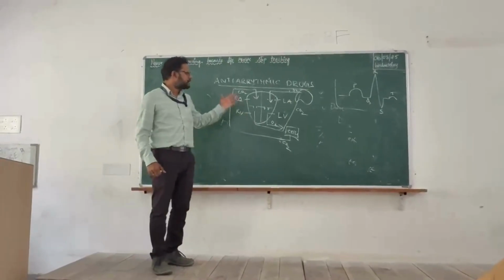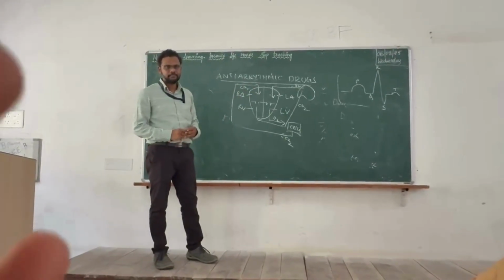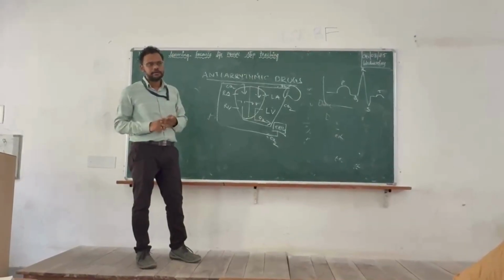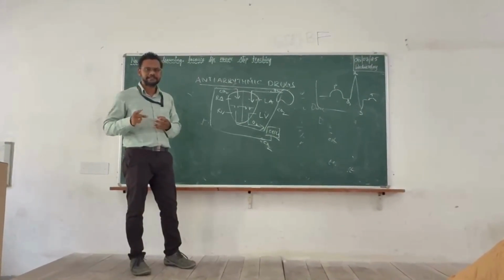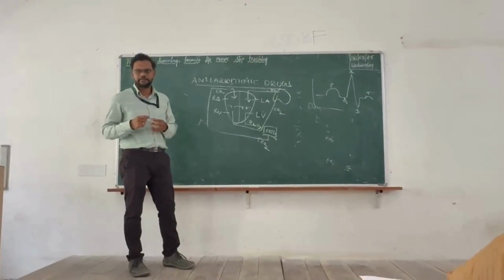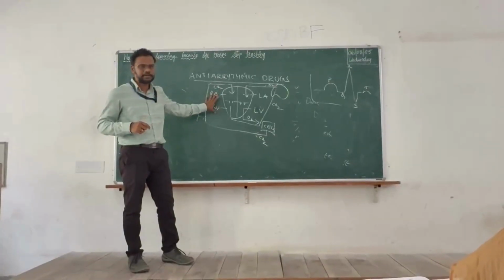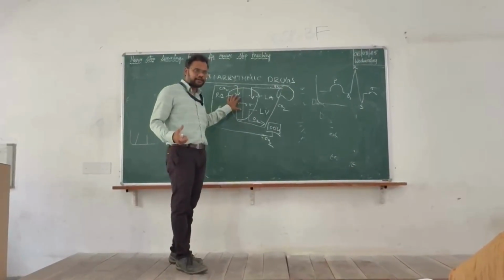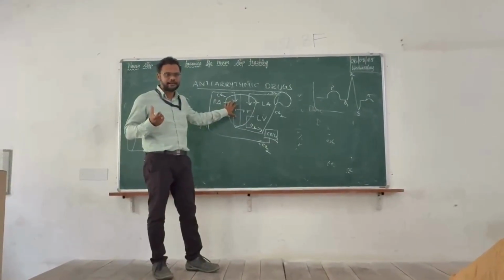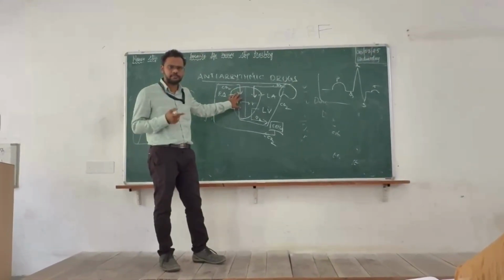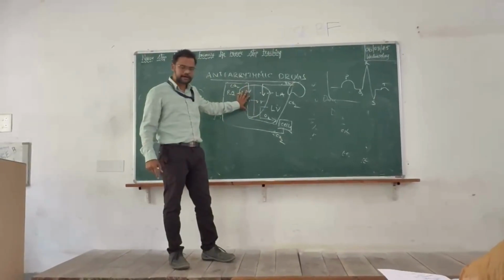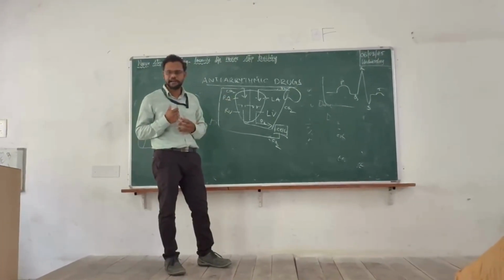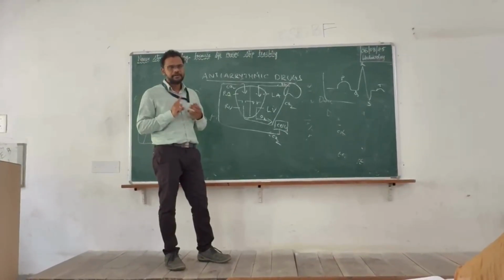Now, how does the heart contract? You should be aware of the electrophysiology of the heart to understand anti-arrhythmic drug treatment and the different types of drugs we use. Any contraction or relaxation requires electrical impulses, whether in the nervous system or in cardiac muscle. That energy is generated by electrical impulses from the pacemakers of the heart.